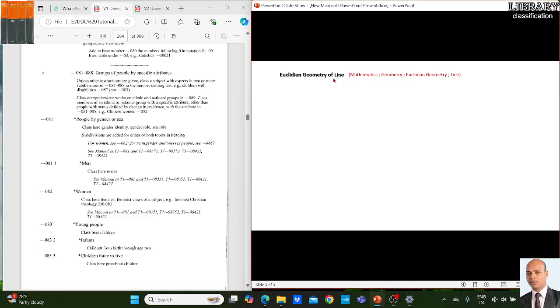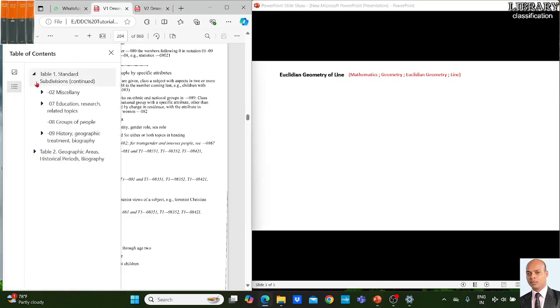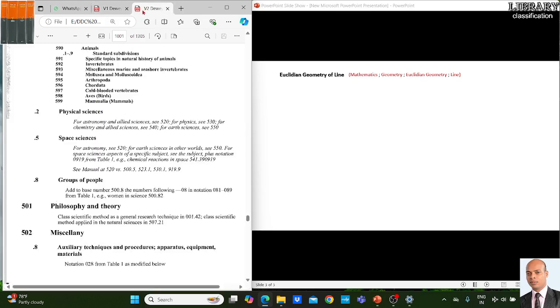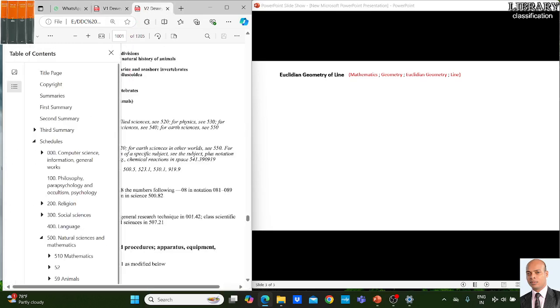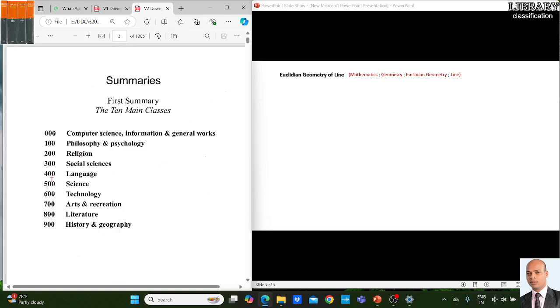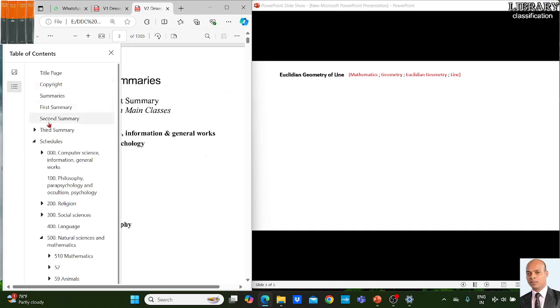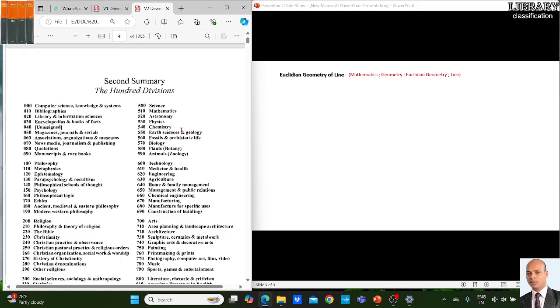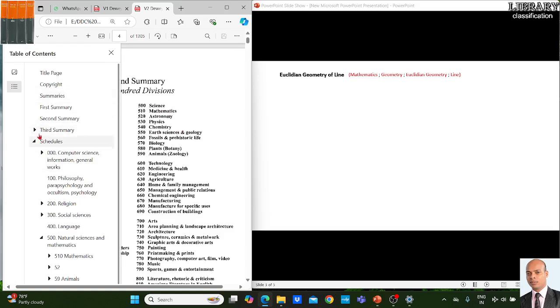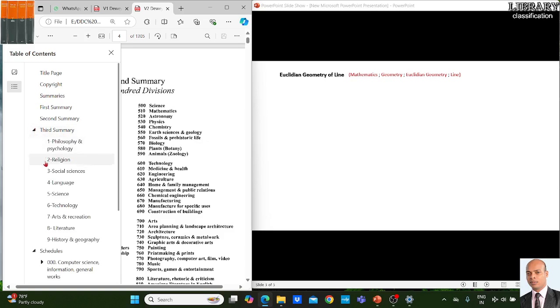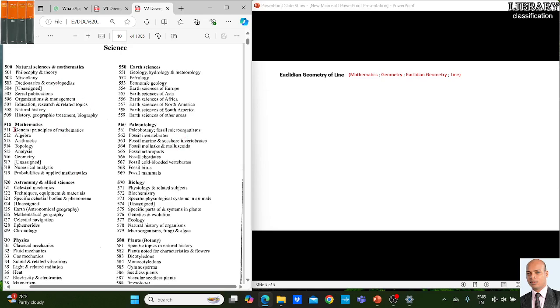Now the main class of this book is mathematics. So we move to mathematics. Mathematics, we know, will come under the 500. So under the science, the first summary is science, and then the second summary. Under the second summary, we will find mathematics 510, and under the third summary, under the 510, we find 512 is algebra.